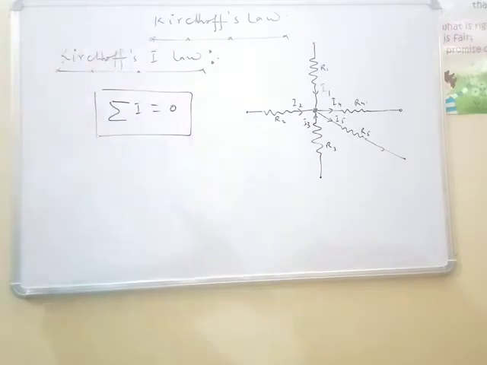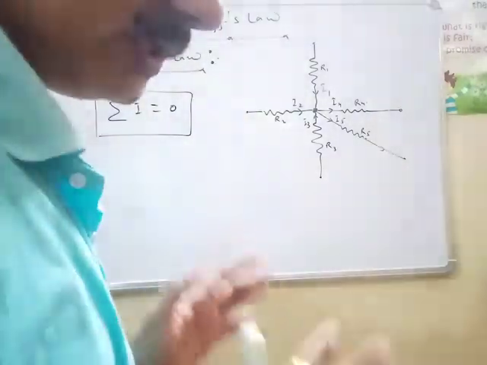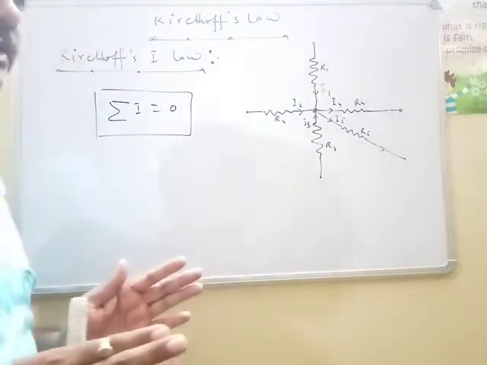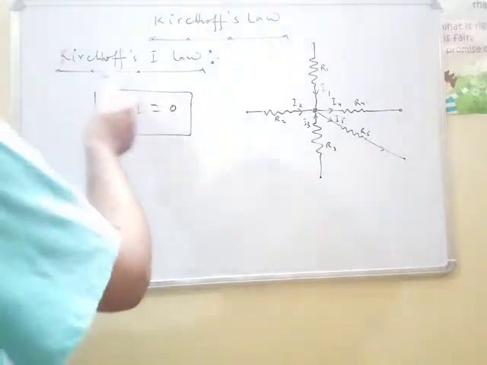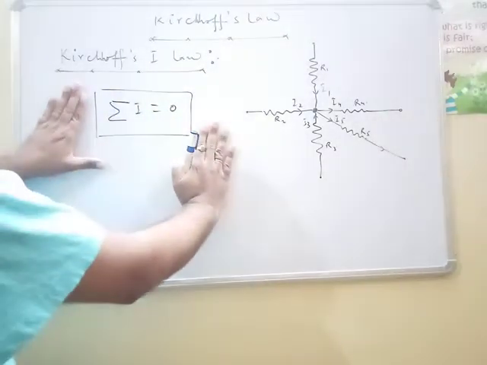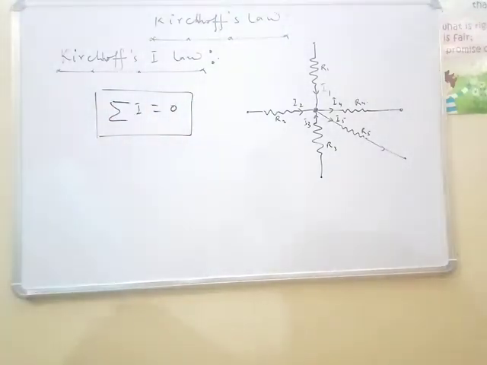For sign convention, current flowing towards the junction is considered positive and current leaving the junction, or flowing away from the junction, is treated as negative. And in total, it is written as sigma I equal to 0.